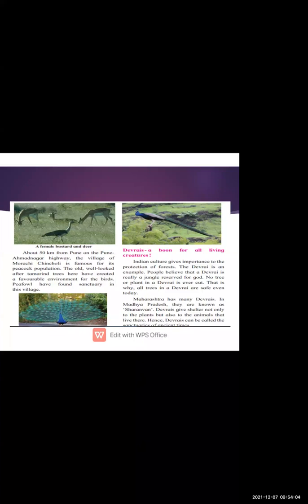The old well and the tamarind trees here have created a favorable environment for the birds. They planted tamarind trees, and they have created a favorable environment for the birds, so that the birds have found sanctuary in this village.